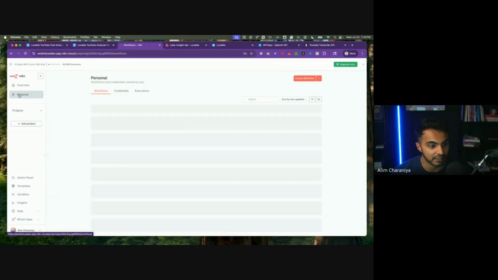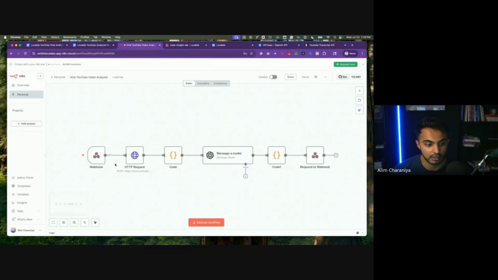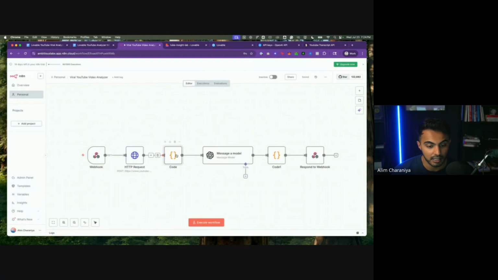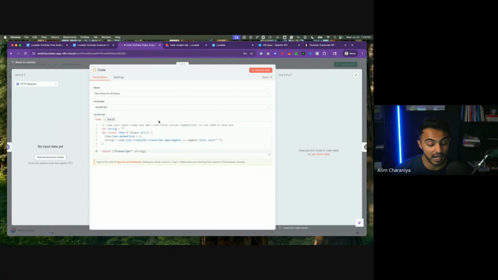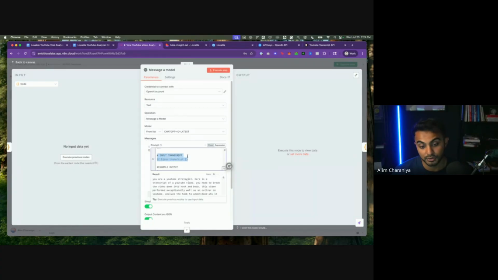So I've gone ahead and created a workflow that accepts a YouTube video URL as a webhook, okay? It gets the YouTube transcript right here using this YouTube transcript API. I wrote a little bit of code to actually grab the transcript. Then we have an OpenAI node here that actually passes in a prompt to OpenAI. It inputs the transcript that was received by the transcript API, and then it outputs a video analysis.